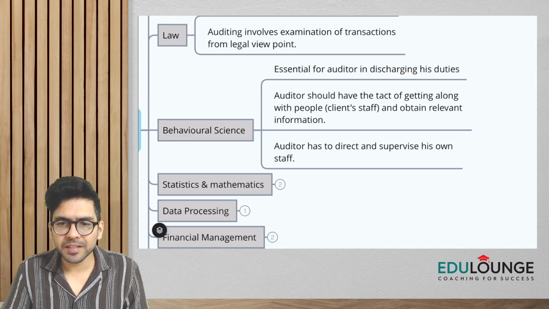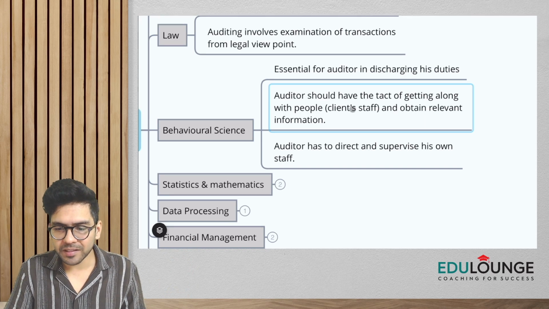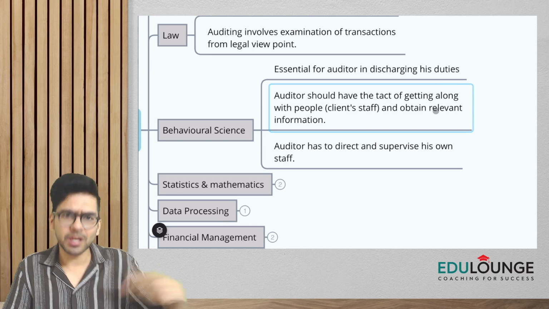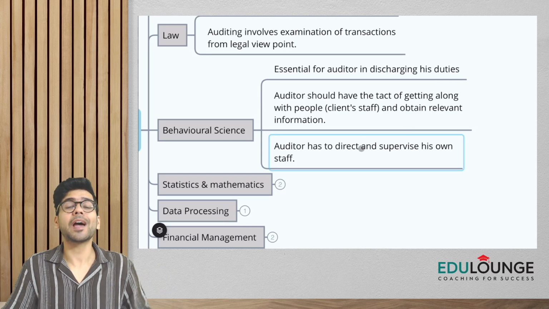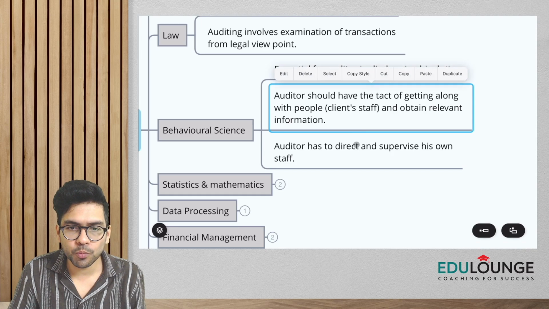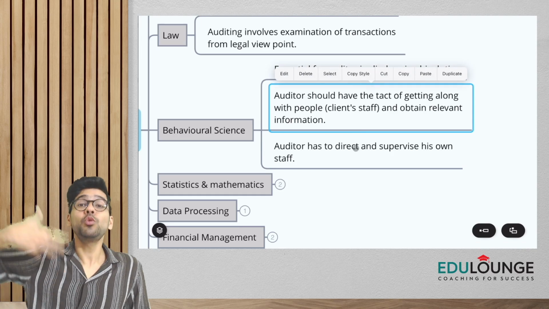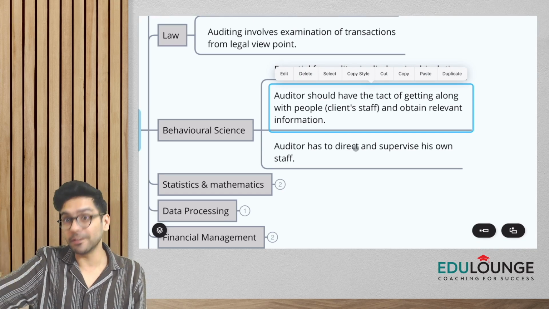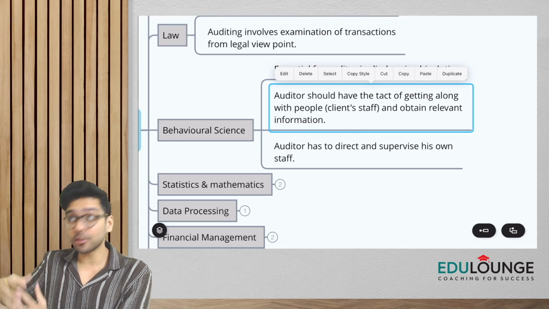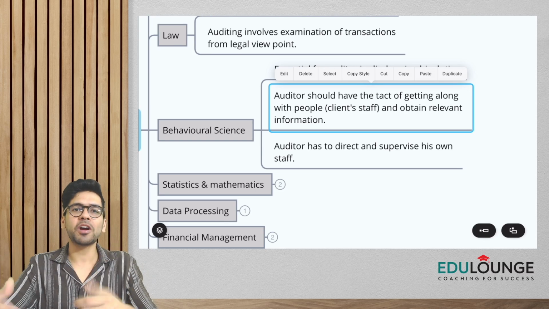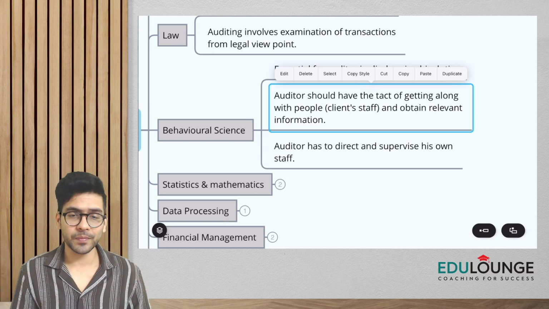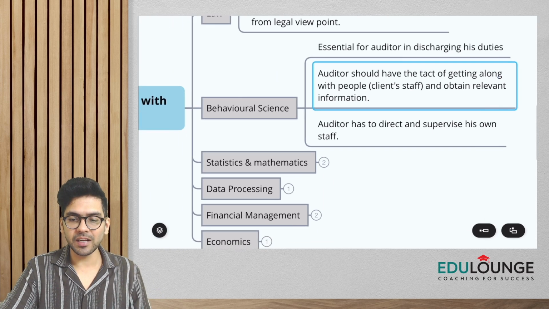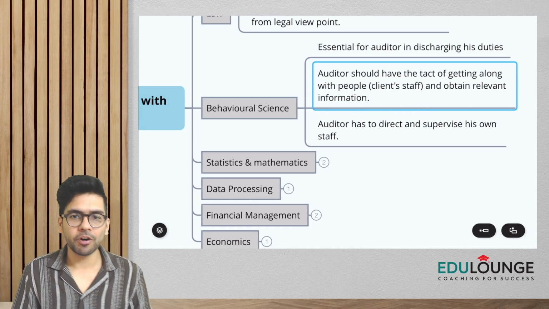And when I say people, guys, as you can see on the screen, it can be client staff and his own staff. Okay, and he has to direct and supervise his own staff. So in these two points, there are majorly two different kinds of people with whom the auditor has to deal: his own staff, whom he has to direct and whose work he has to supervise, and of course the client and their staff members. Okay, so the concept of behavioral science, guys, is really very important, one of the essentials for an auditor in discharging